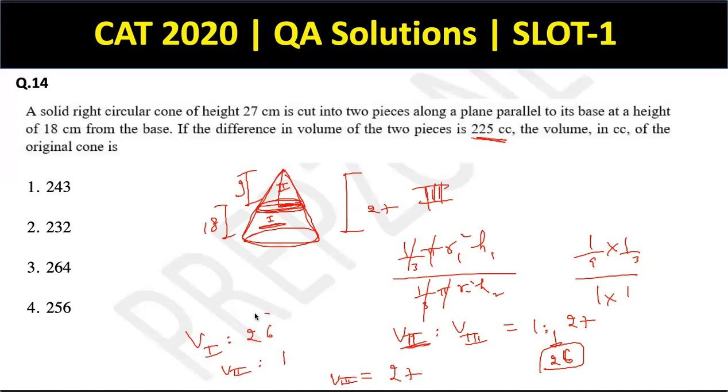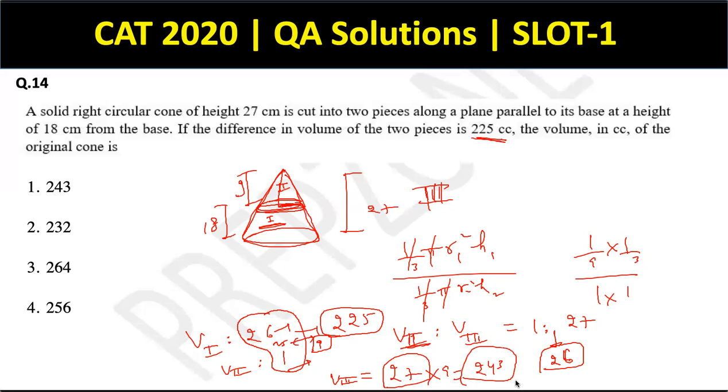Now, the difference of the volumes of these two is given as 225 in the question. So this difference of 25 corresponds to 225. That is a multiplying factor of 9. So everything else will be using a multiplying factor of 9 only. So this will be 26 into 9, this will be 1 into 9, and this will be 27 into 9. So what is the volume of the original cone? 27 into 9, that will be nothing but 243.